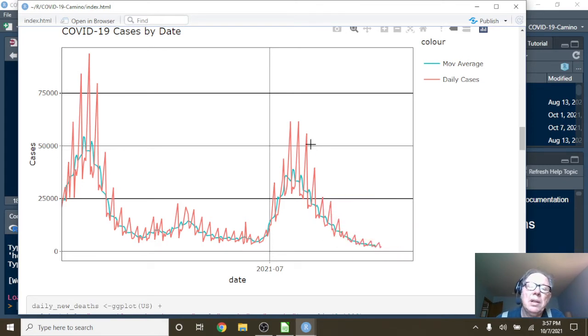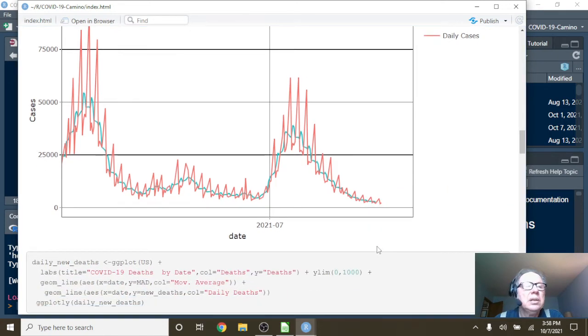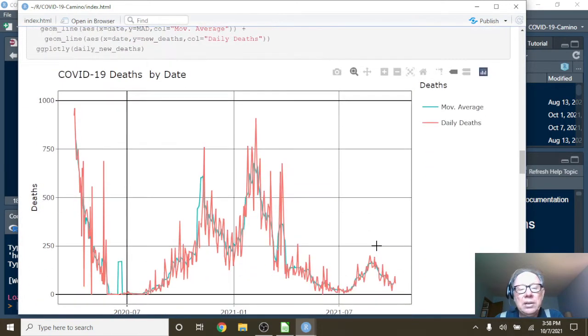Okay. So what you can look at during this last spike on July the 19th, you had 61,628 cases for a single day. By October the 6th, that number had fallen down to 2,303 cases per day, with an average of 2,551 cases per day. What about deaths? Well, let's just take a look here.